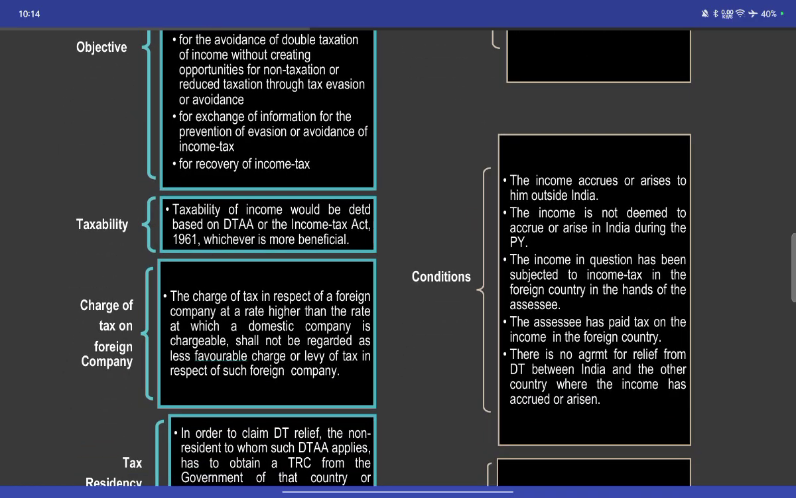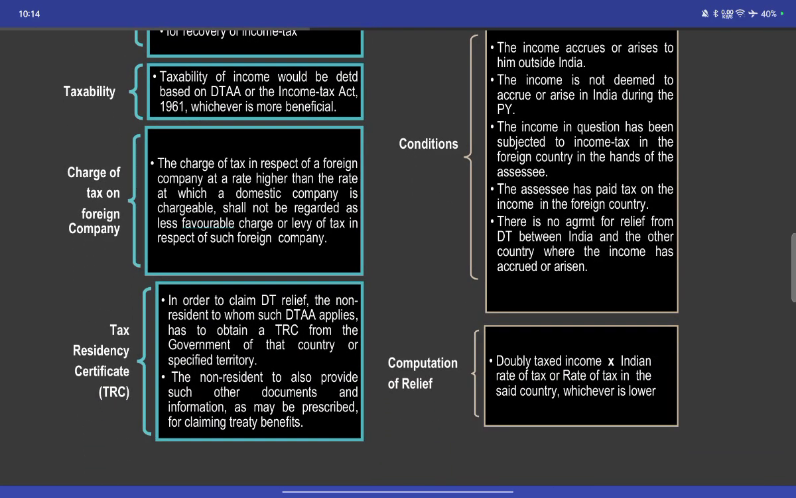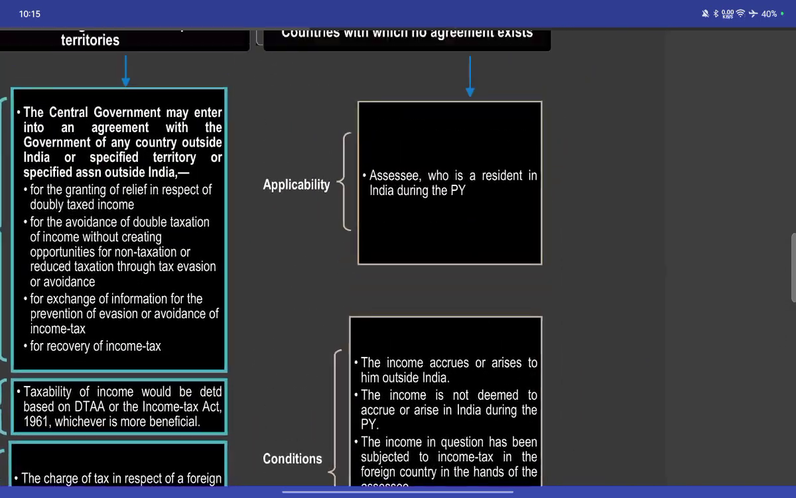Taxation of income would be done under the DTAA or the Income Tax Act 1961, whichever is more beneficial. Charge to tax on a foreign company: where the tax chargeable in respect of a foreign company is at a rate higher than the rate for a domestic company, the charge shall not be regarded as less favorable. Tax residency certificate: in order to claim DTAA relief, the non-resident to whom the DTAA applies has to obtain a TRC, tax residency certificate, from the government of the country or specific territory. The non-resident also has to provide such other documents and information as may be prescribed for claiming the DTAA benefits.